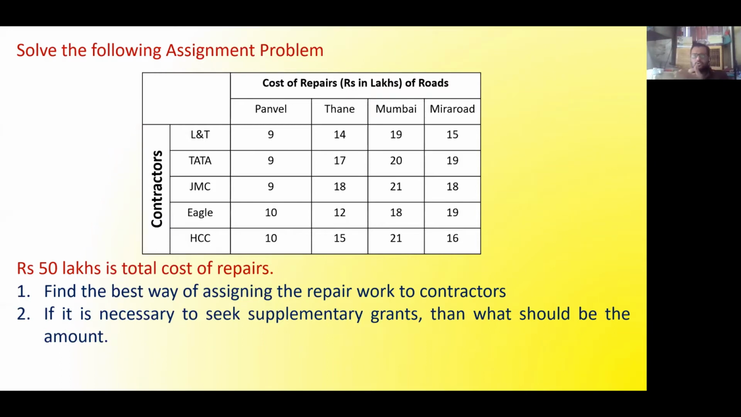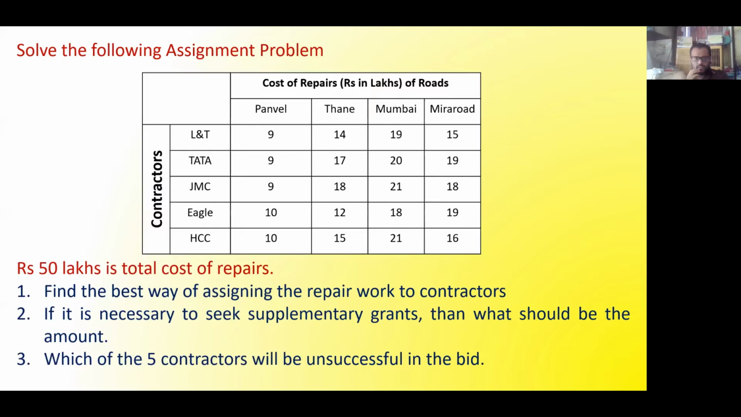So let us say if it comes out to be 48 or 49 lakhs or 50 lakhs, then no supplementary grants are required. But if it is crossing 50 lakhs, then we will say that supplementary grants are required. And how much is required, we will solve and let them know. And the third one is which of the five contractors will be unsuccessful in the bid. It is quite obvious that there are only four sections which are to be developed, but there are five contractors here. So one of the contractors will not get any of the roads for repair, or will not get the tender.